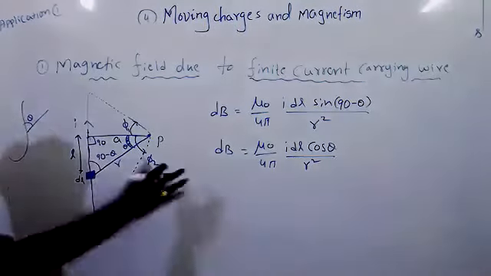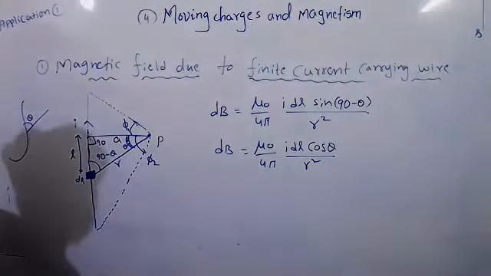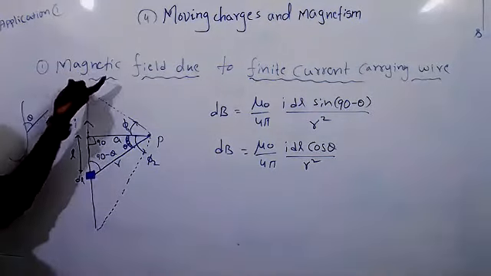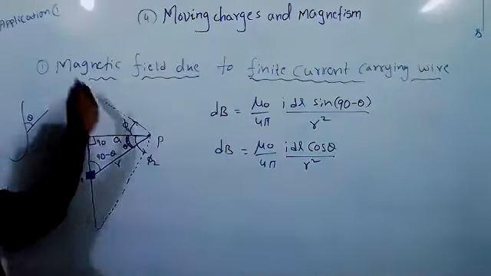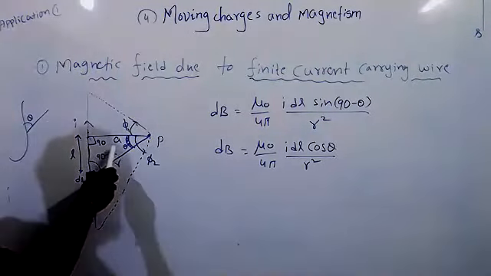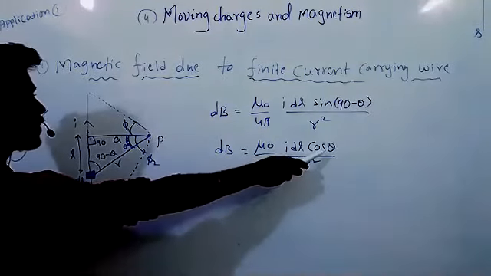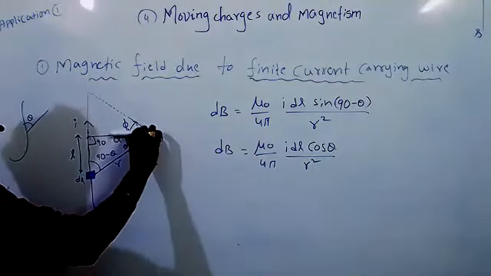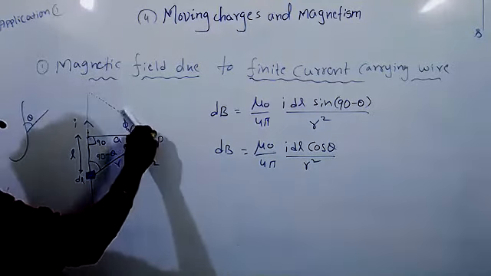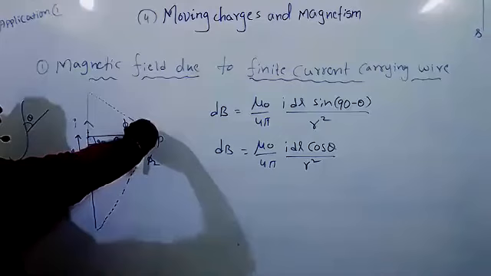Now due to the small element I calculated, but is the question completed? We have to find the magnetic field due to the finite wire, due to the current carrying total finite wire. So this cos theta will vary from pi 1 to minus pi 2, because upward direction is plus, downward direction we have to take minus.